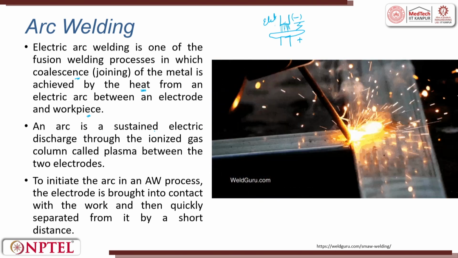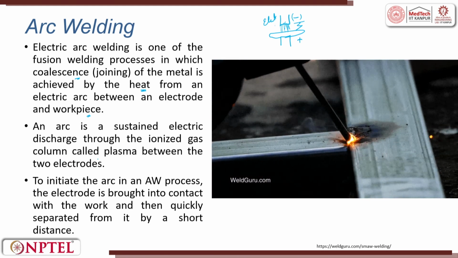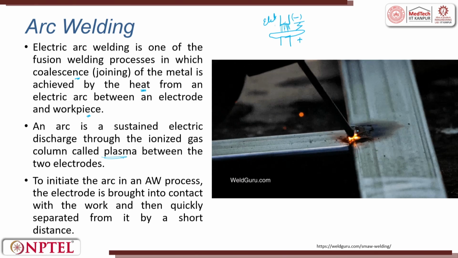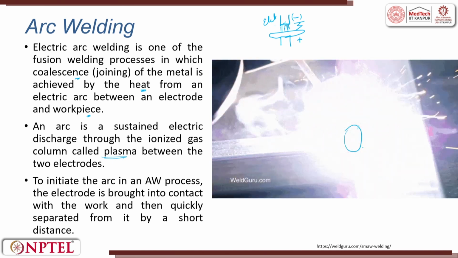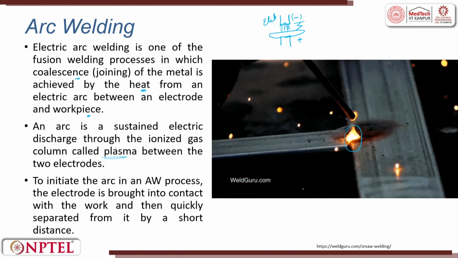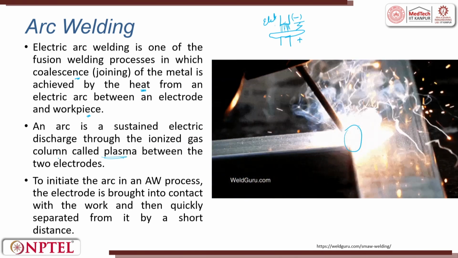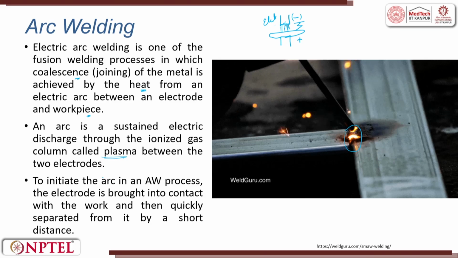An arc is a sustained electric discharge through the ionized gas column called plasma. So, whatever is happening here, there is a plasma phenomena happening, between the two electrodes. When you try to take two different electrodes together very close by, then what happens? The electrons jump from the negative side towards the positive side.